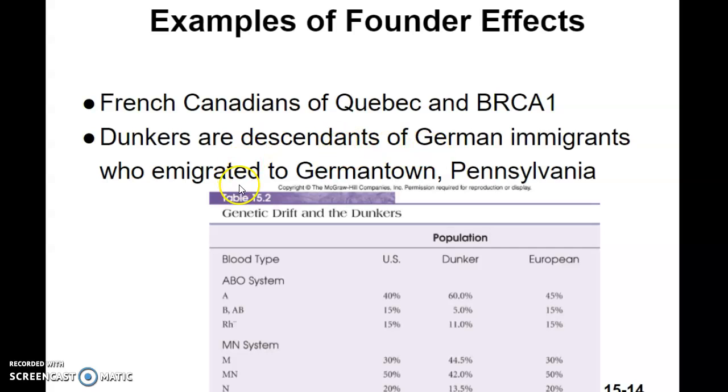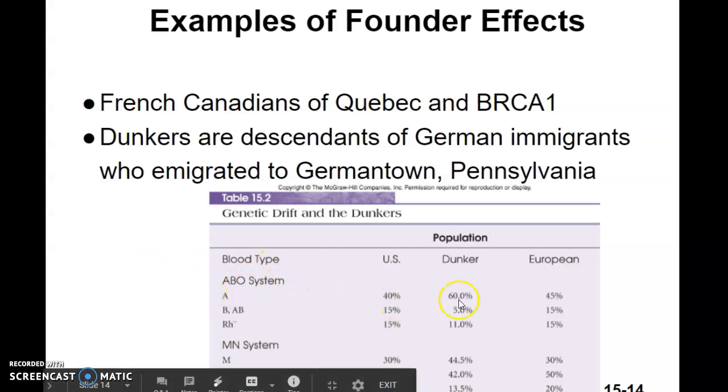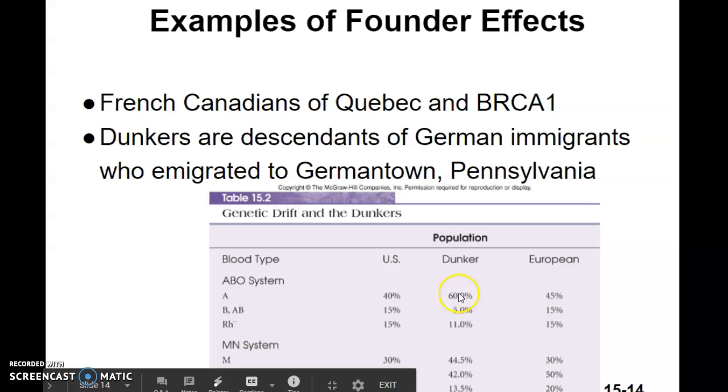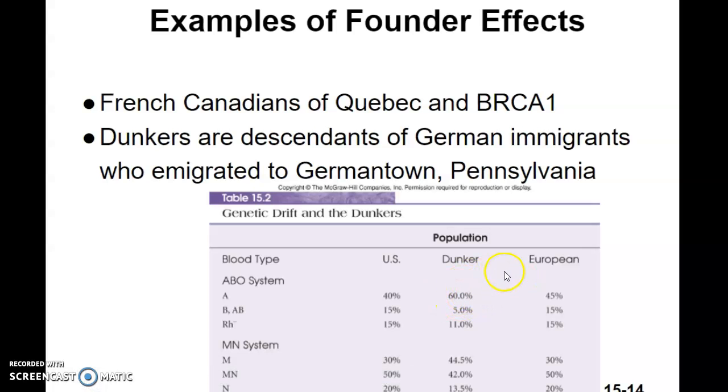The German population I mentioned is the blood typing groups. A blood type, of course, is much higher among the German Dunker population and Germans in general. You only see it about 40% in the US, 45% in the rest of Europe, but it's 60%. Now, if you go to Cincinnati, which is highly German, or Germantown, Pennsylvania for that matter, it's about 60% there as well.